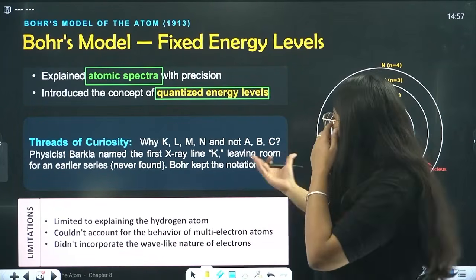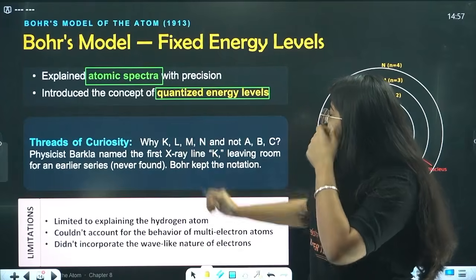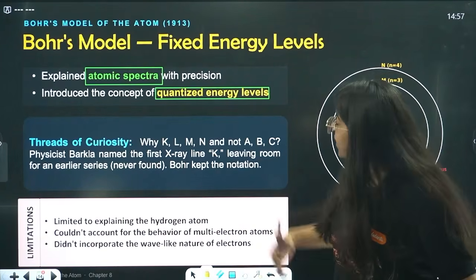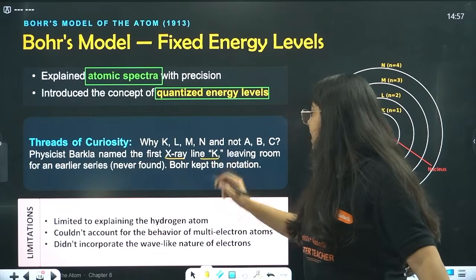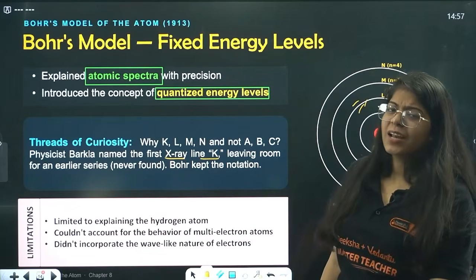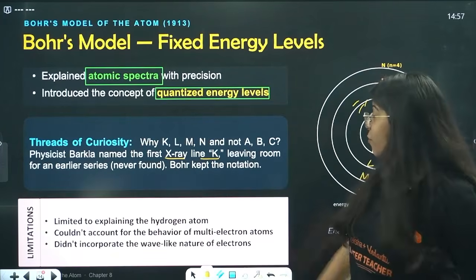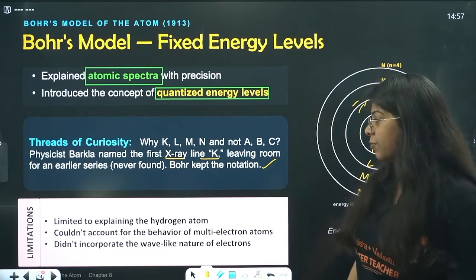Then this is basically why KLMN and not ABC. The physicist Barkla named the first X-ray line as K. You will study why it is called an X-ray line, leaving room for an earlier series which was never found. So Bohr kept that same notation.